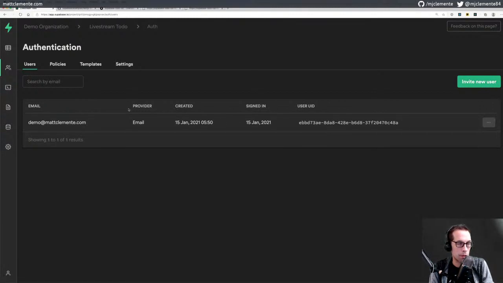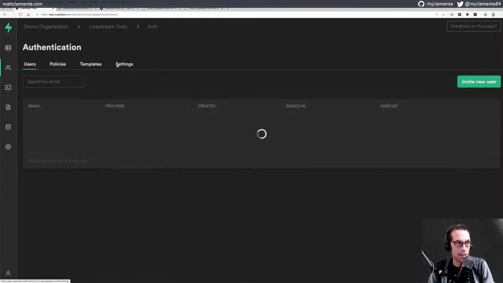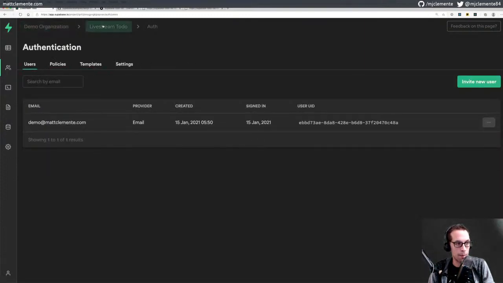The user management is handled separately from the Postgres database because there's various degrees of auth that can be applied. These are not the authentication portion here, and users are not users who are logging into my demo organization or my live stream to do. They are users of the application that I'm building here.